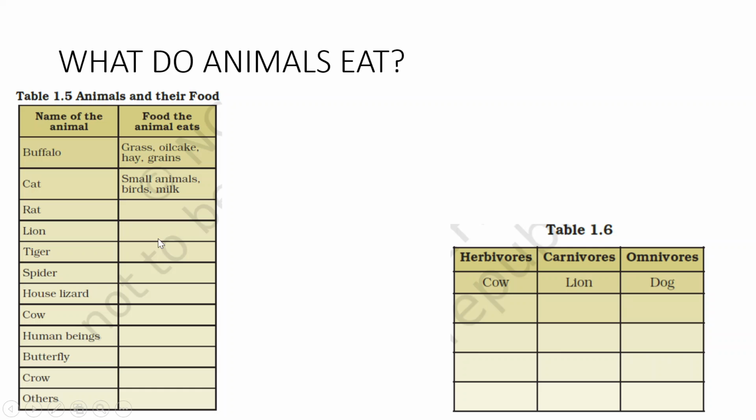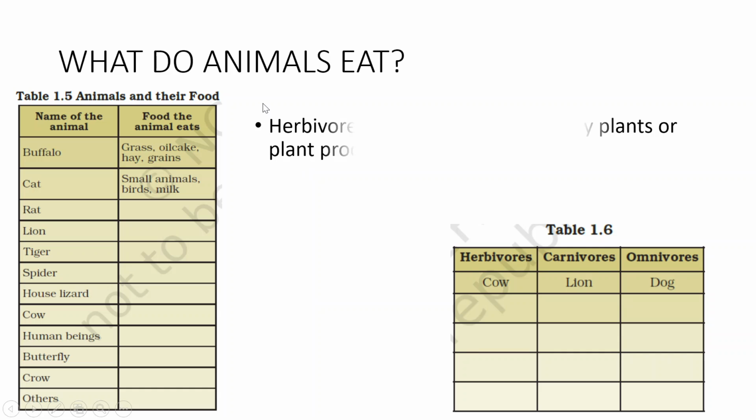After completing this table, can you separate out that some animals only eat plants or plant products, some animals only eat other animals, and some animals like dog and human beings eat both animals and plants? On this basis, there are three types of animals regarding their feeding habit.